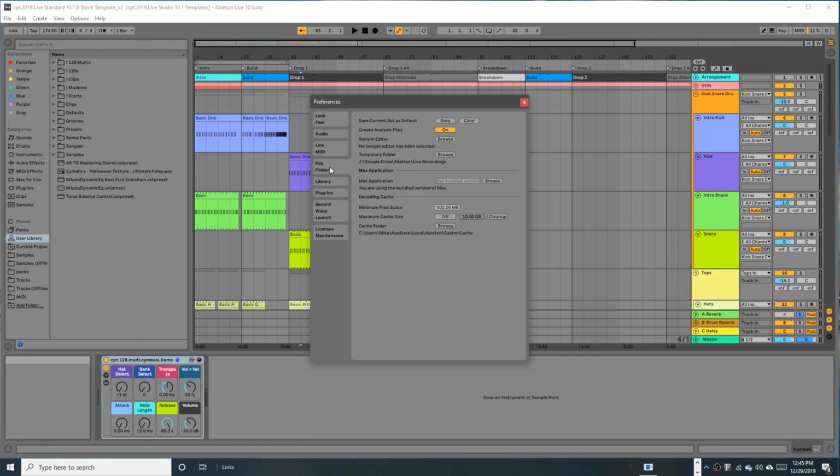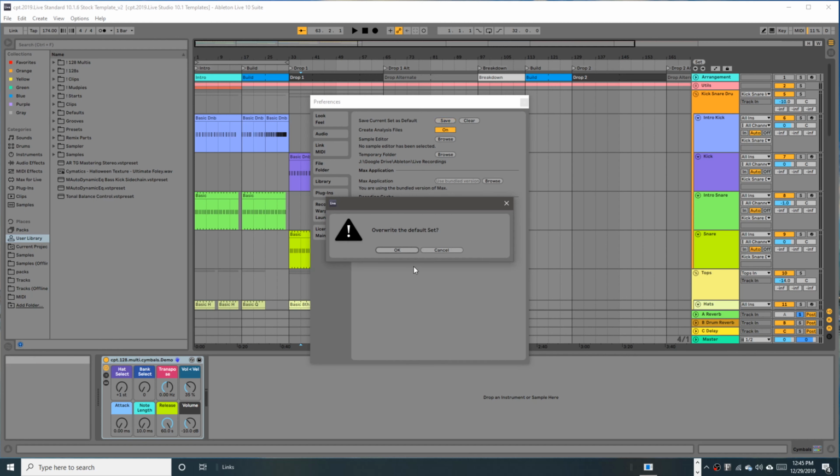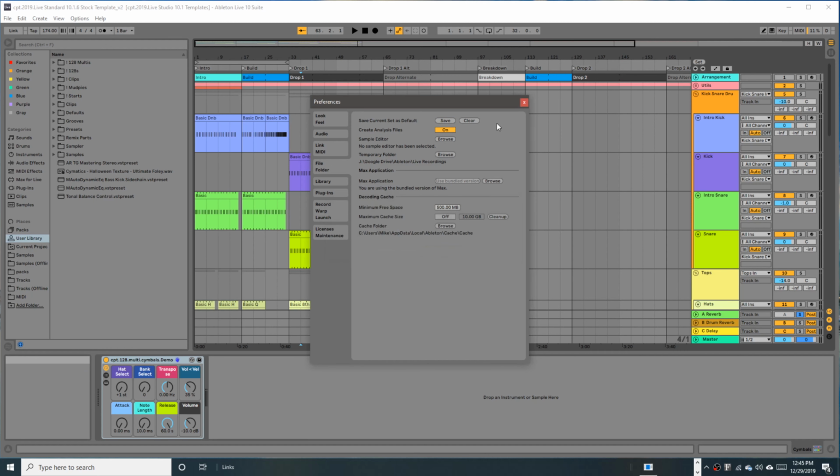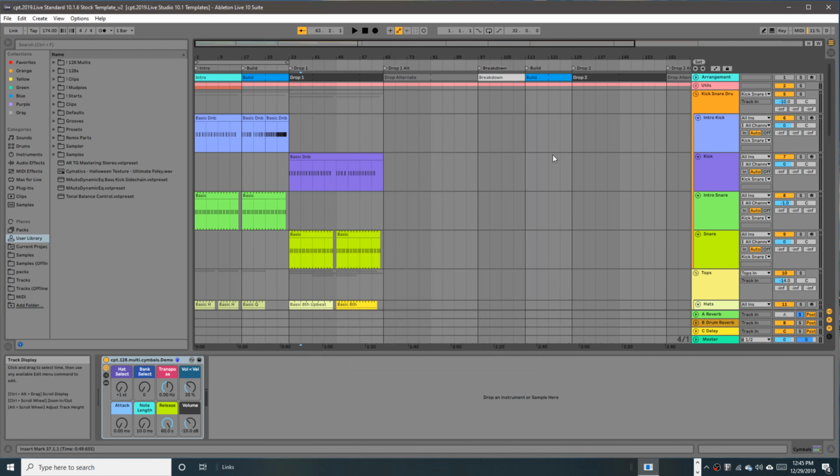And now if you want to make this your default template, all you do is click File Folder and then click on Save. It says overwrite the default, click OK here. And now whenever you open Ableton, it will come straight up to this template. And just like that, you're up and running.